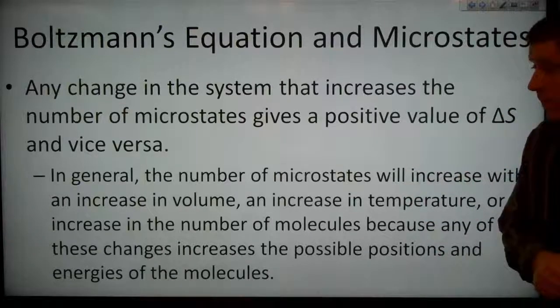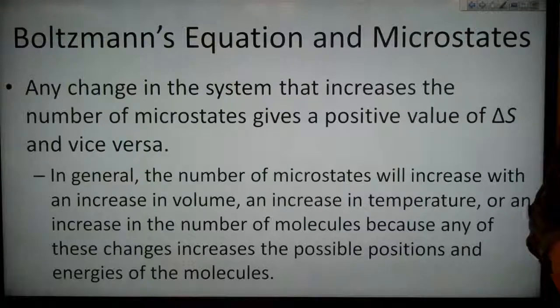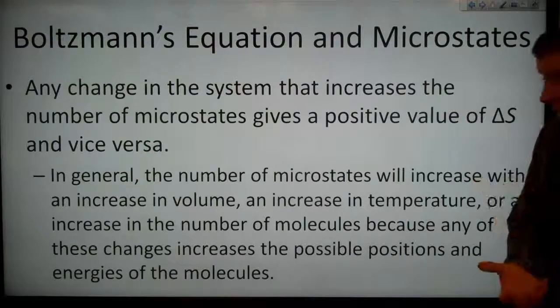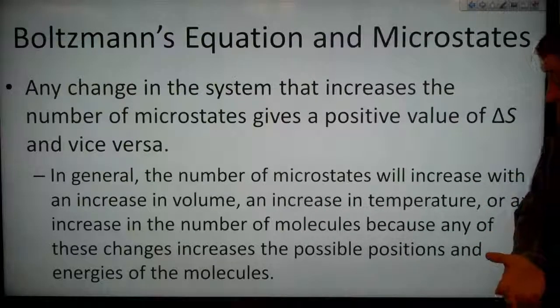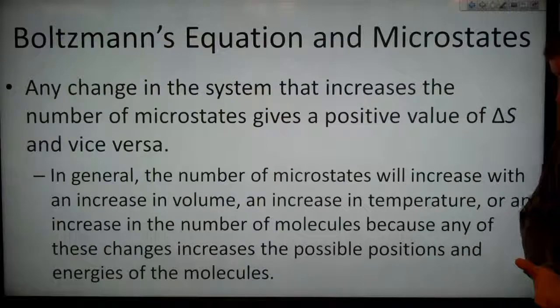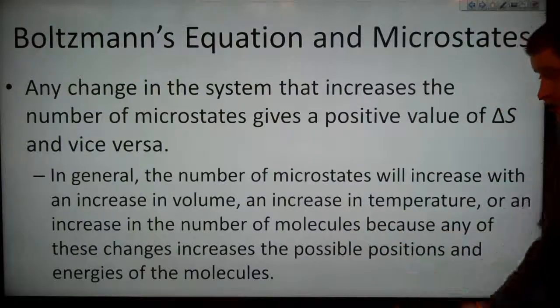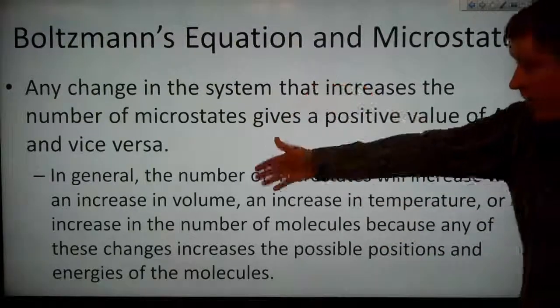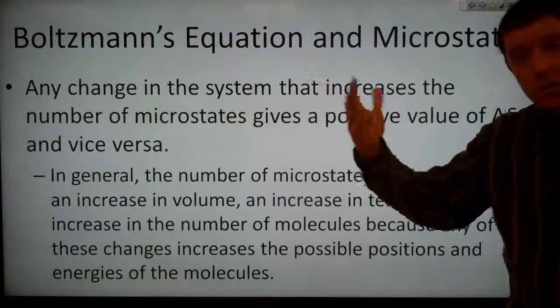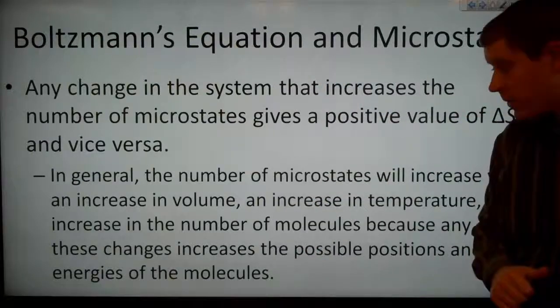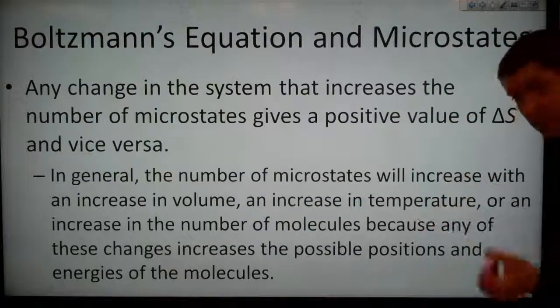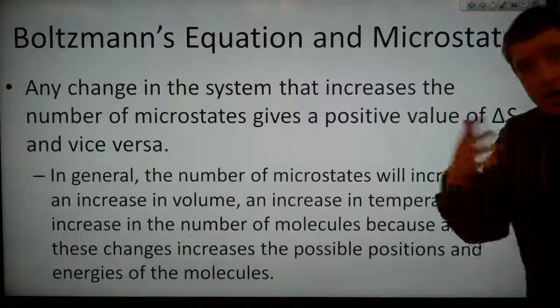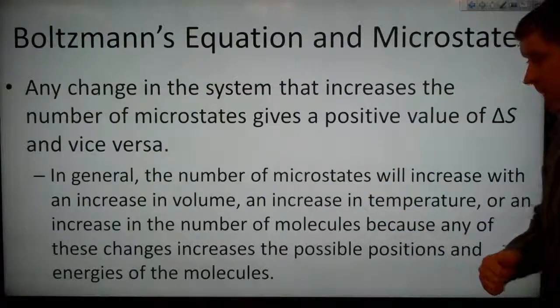So in general, the number of microstates will increase with an increase in volume, an increase in temperature, or an increase in the number of molecules, because any of these changes will increase the possible positions and energies of the molecules. Right? As we increase the volume, we have additional space in which our molecules can reside. If we increase the temperature, we've got additional energy around our molecules and they are able to move faster.